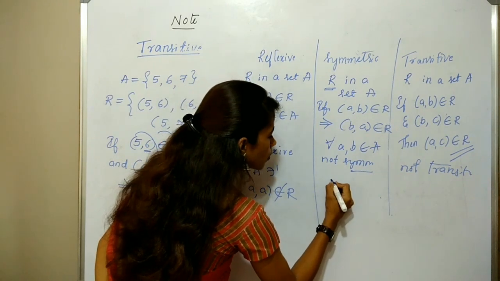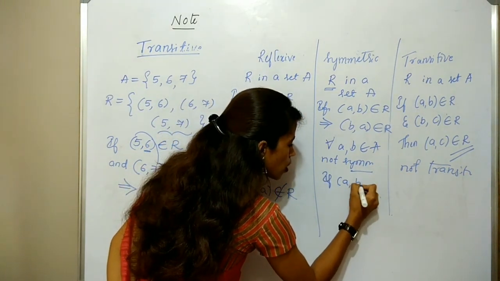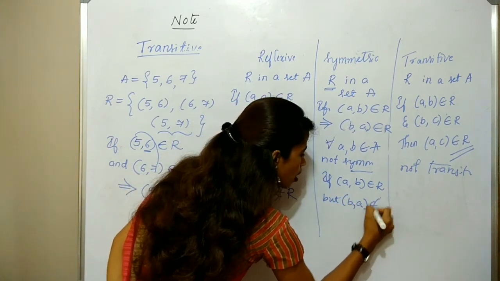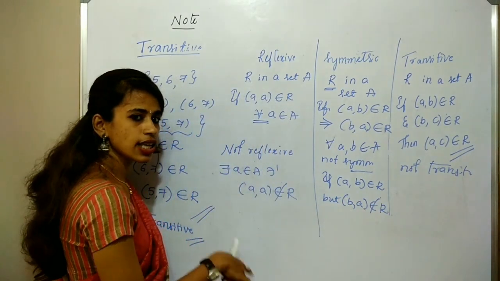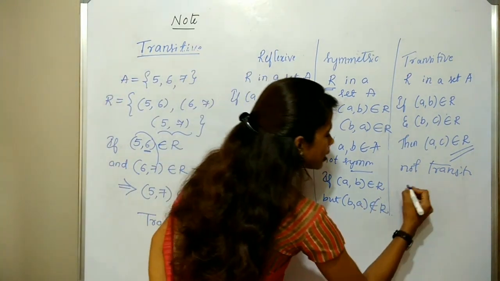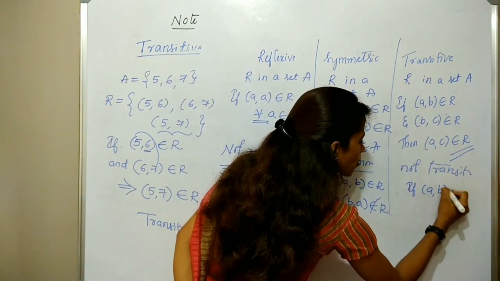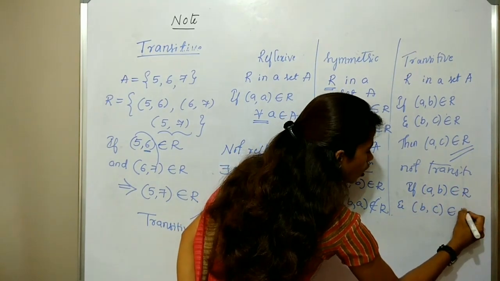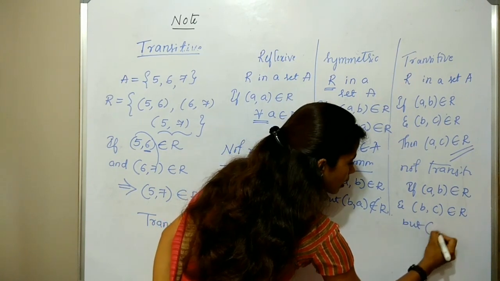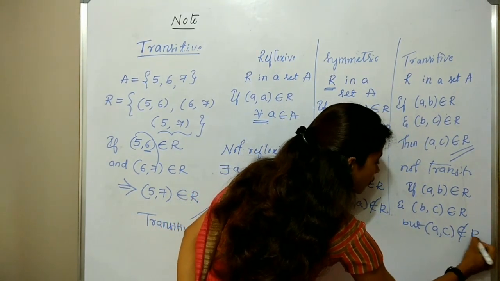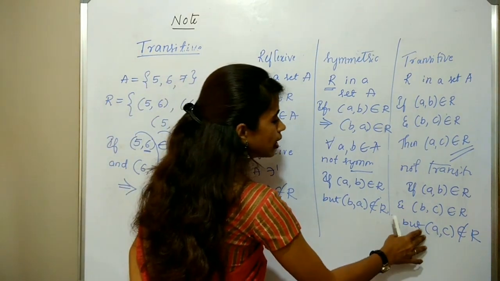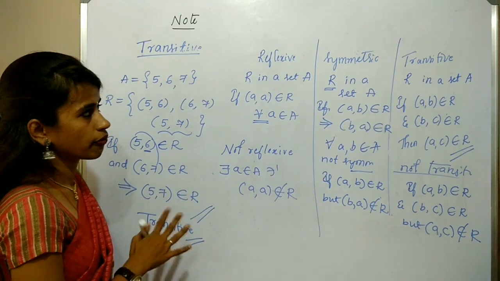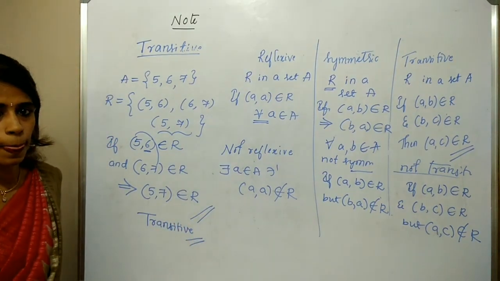Not symmetric is what? If (A, B) belongs to R but (B, A) does not belong to R, then we say that relation is not symmetric. For not transitive, if (A, B) belongs to R and (B, C) belongs to R, but (A, C) is not in R, then we say that relation is not transitive. Is it clear? So this is all about reflexive, symmetric, transitive.